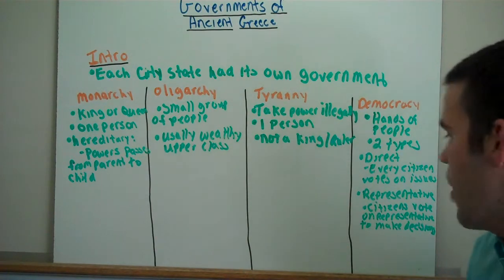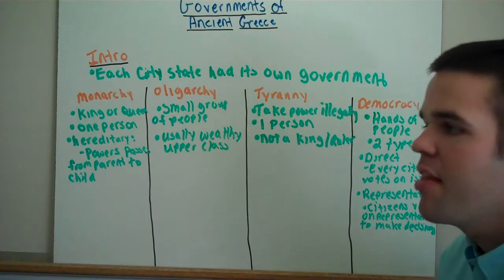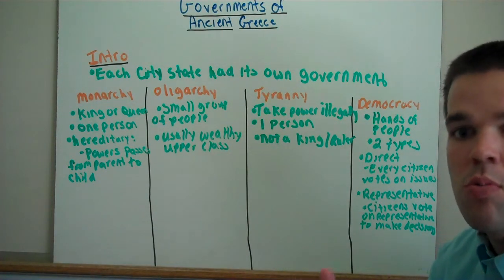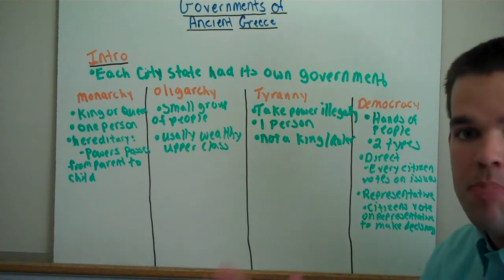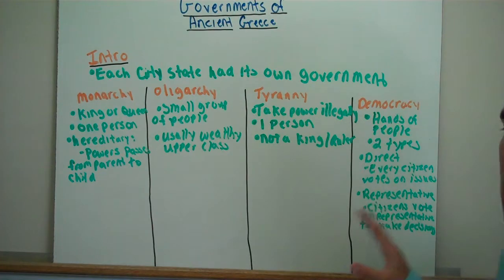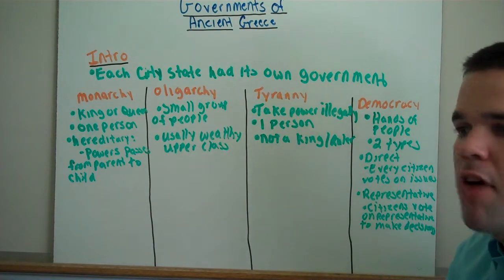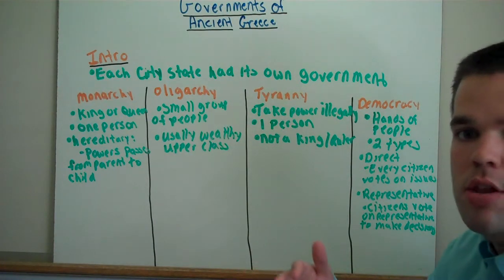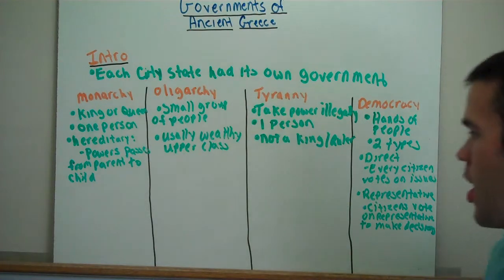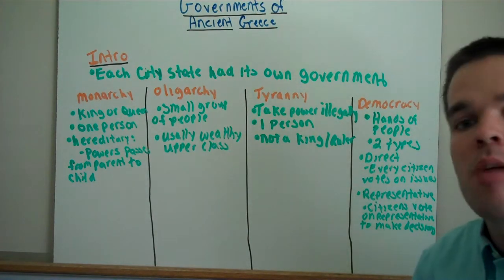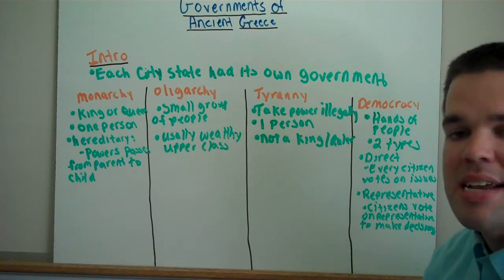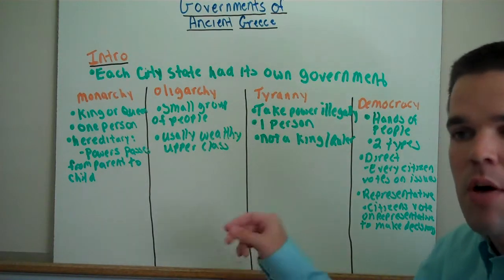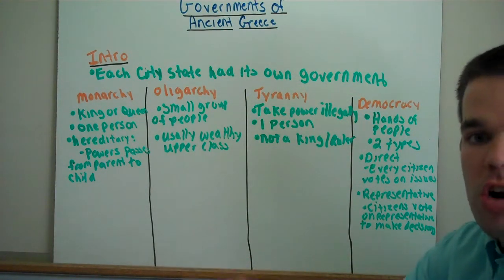Let's move on to representative. Representative is citizens vote on representatives to make decisions. Okay, that would be like voting for Senator Hagan to go to Washington and make a decision for the people of North Carolina. That would be a representative. It would be voting for House Representative Daughtry to make a decision for our area in Raleigh. It would be any government person that we vote into to make a decision for the country. Okay, representative is always a person that we vote into to make a decision for his or her constituents.